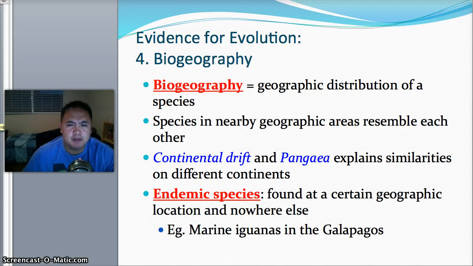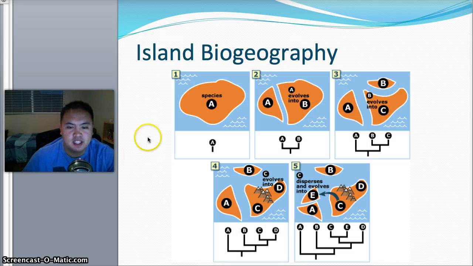You're saying, what do you mean by biogeography? If you look at this next slide, for example, I have an island with species A, and if they broke off onto another island, they notice that those on a different island, which originally looked like A, now turn into B. If species B broke off onto another island and became a third island, it evolved into C also, and the same with a new D and a new E. They notice that biogeographically, down the line, think of this as Hawaii, every island has a very similar species.